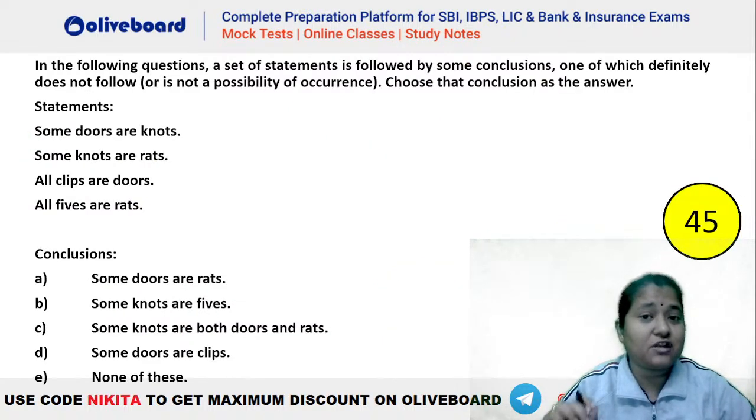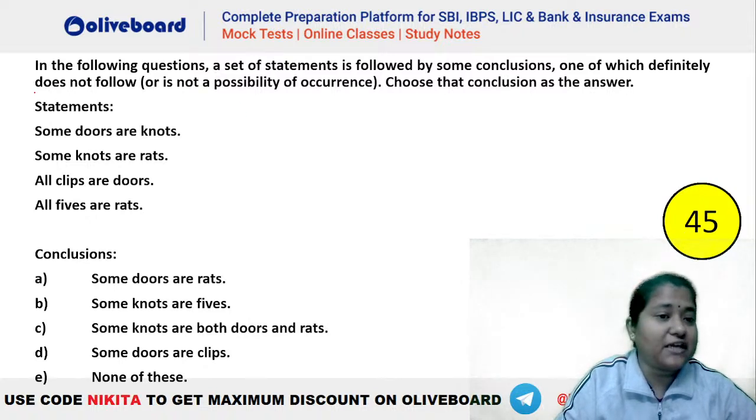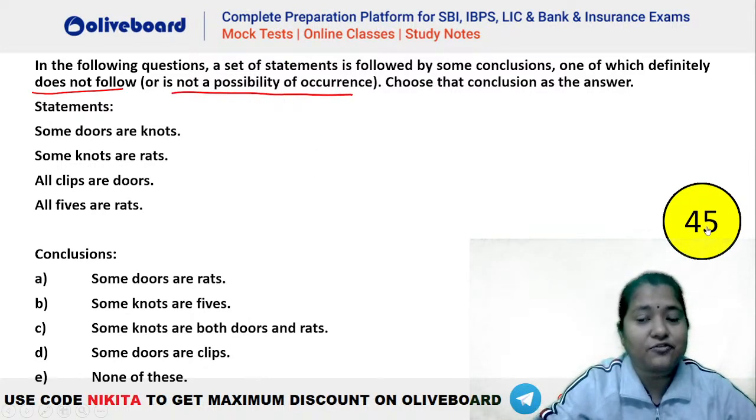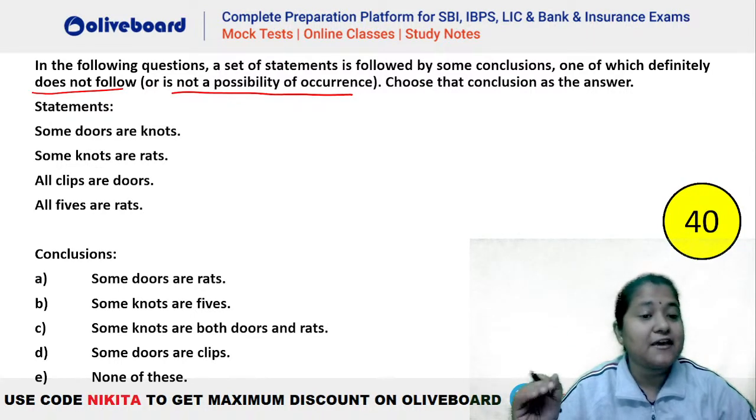Now be careful about the instruction. Okay, the instruction is different here. You have to tell me which of the following definitely does not follow or is not a possibility of occurrence. Okay, this is another type of question where you have to tell which of the following conclusions will never be true. Okay, which of the following options will never be true. That is the question here.